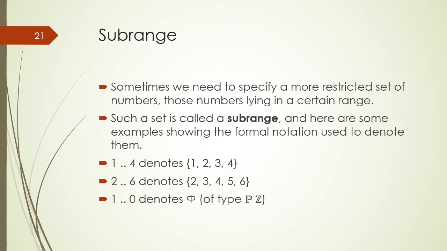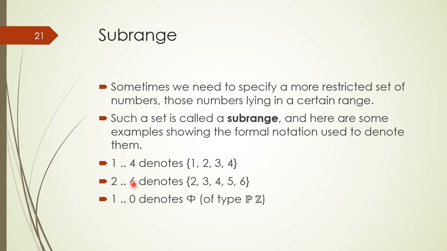Sometimes we need to specify a range of integers, and such a range of values is a set known as a subrange, and here are some examples showing the formal notation used to denote such subranges. For example, we have a subrange 1 to 4, which denotes a set containing positive integers from 1 to 4.